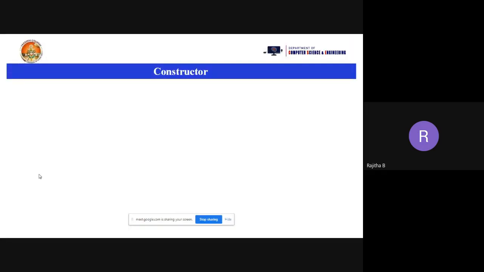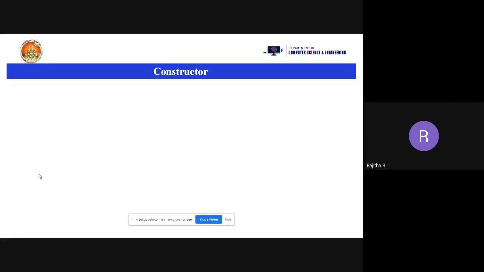Constructor. So what is a constructor? Why do we have to use constructors in C++? We don't have any constructors in C language. We have constructors in object-oriented programming languages like C++ and Java. In Java also we have constructors. Okay, so what is a constructor?